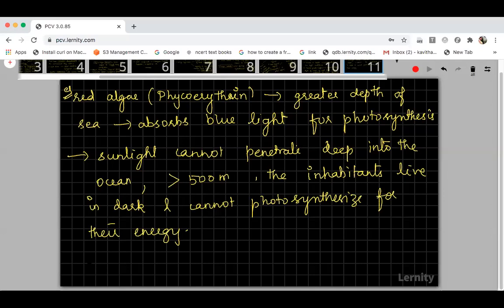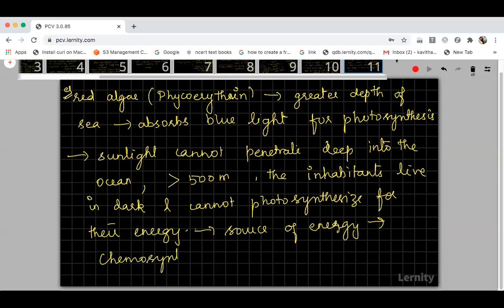Okay. And what will be the source of energy for these organisms which cannot photosynthesize? Can you guess what will be the source of energy in such deep sea organisms like bacteria? They will undergo what process? Chemosynthesis.